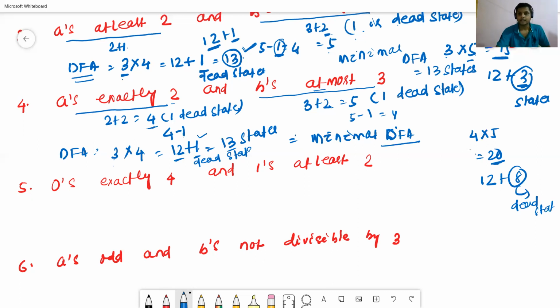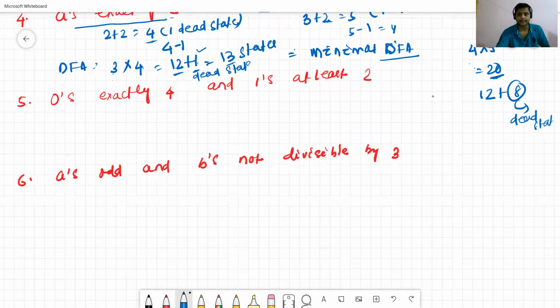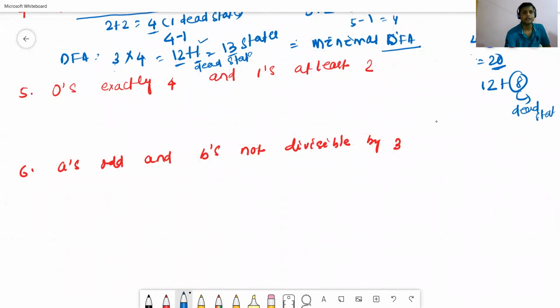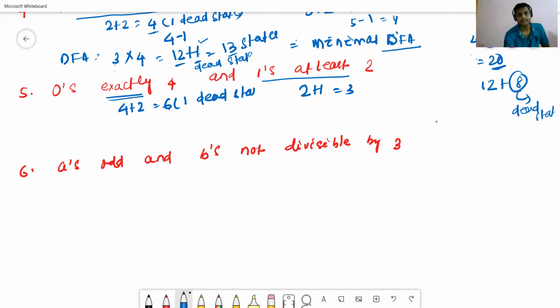In the fifth case, see here, number of 0s is exactly 4. Exactly 4 means 4 plus 2, so 6 states. Number of 1s is at least 2, which means 2 plus 1, so 3 states will be required. Out of 6, 1 state is called the dead state.